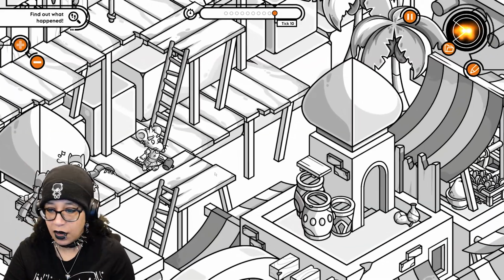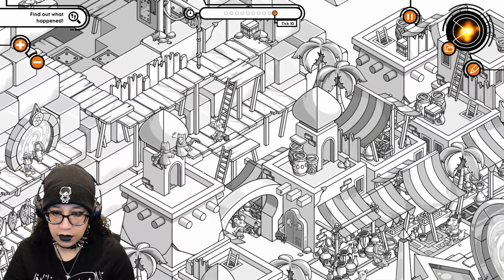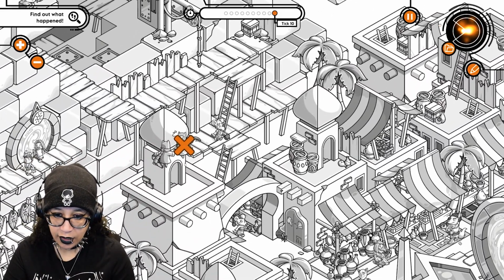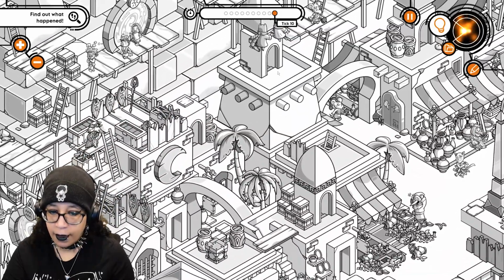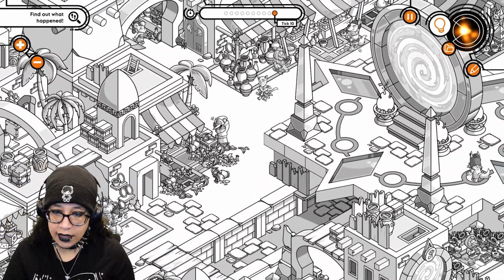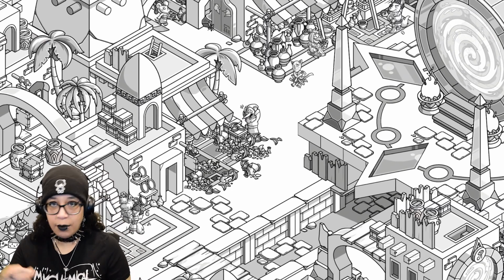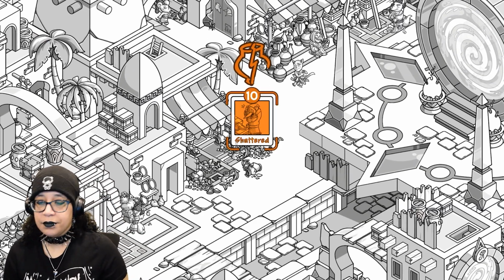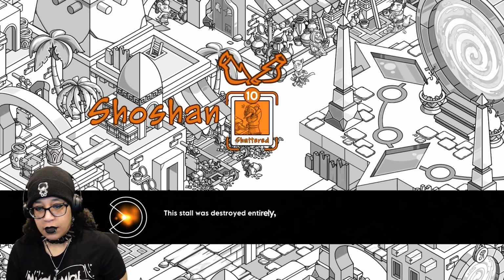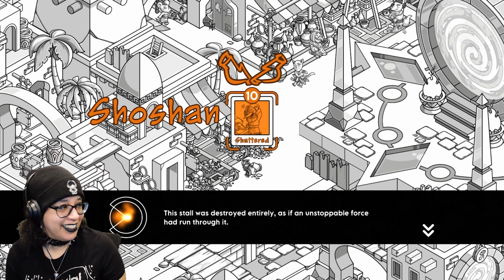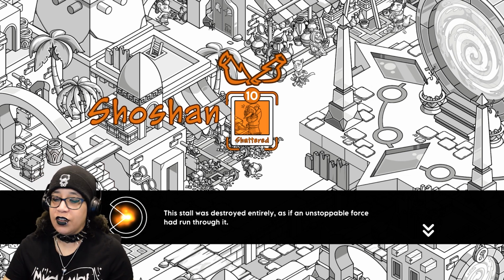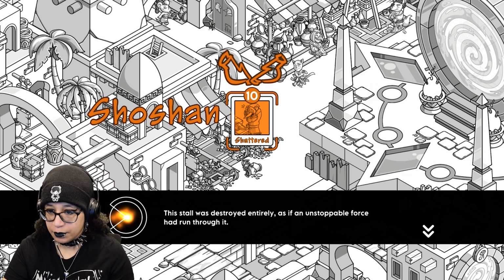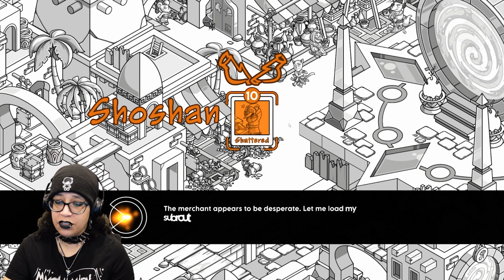This person, I thought they looked troubled, but on further inspection, is this something? They're like floating in the air, is that normal? Let's try to find something else, hold on. Okay, this broke. That's a problem, right? Shattered. This stall was destroyed entirely as if an unstoppable force had run through it, alright. The merchant appears to be desperate.